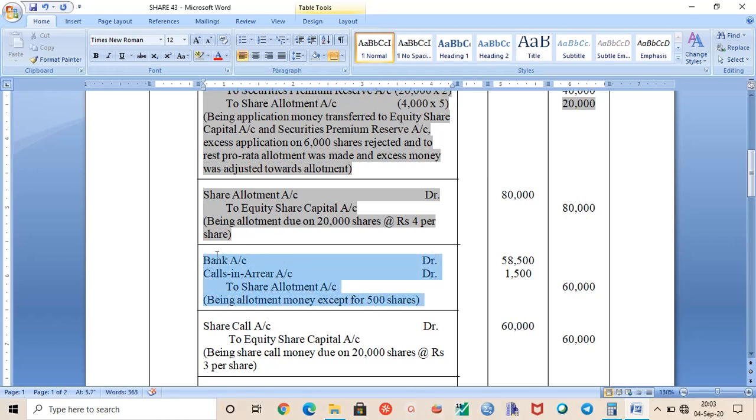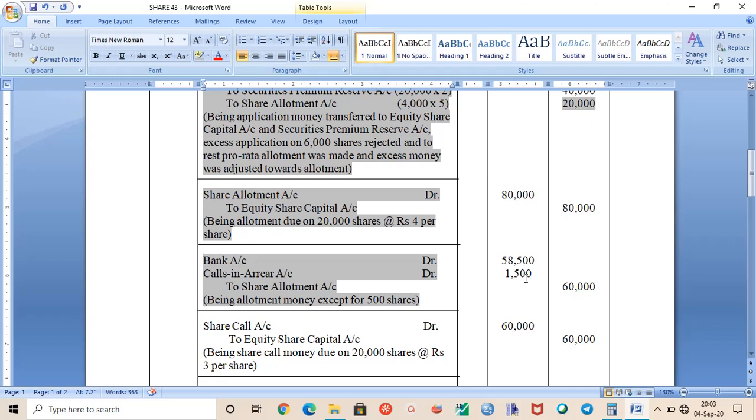Now here is calls in arrear, so you have to worry about this particular calls in arrear. But how can we make this kind of entry? So you have to make the working note, because you can see here that Vishal, who had applied for 600 number of shares, failed to pay the allotment money.